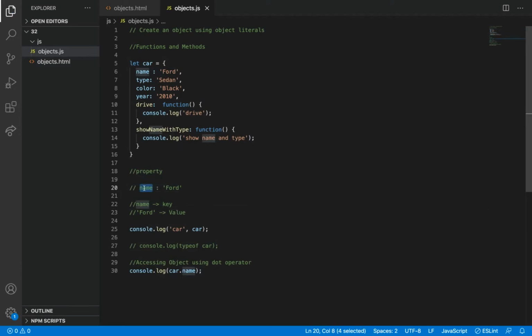So this is a key, name and then type and then color and then year and then drive. These are all the keys. These are all the values. So what we were saying, these are all the properties of an object. Each of this is a key and this is a value. So key value pair. Each property is a key value pair.